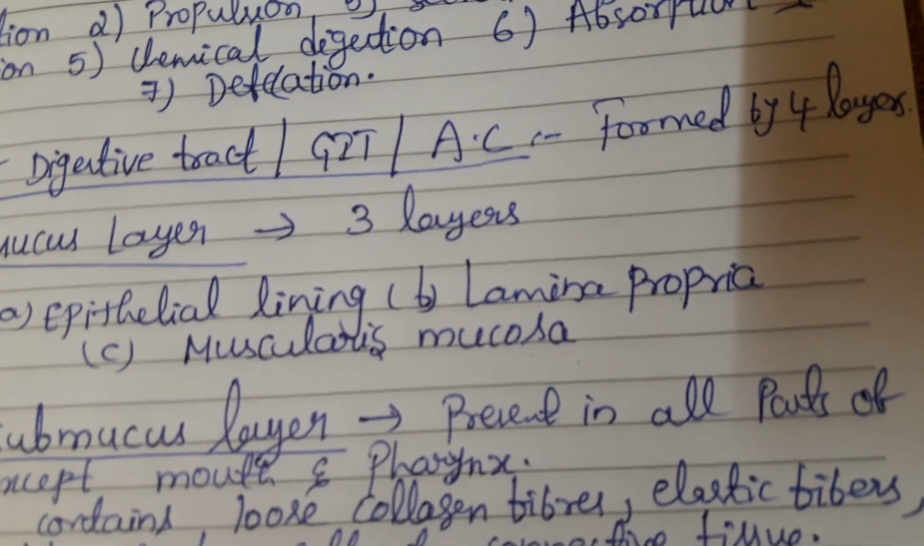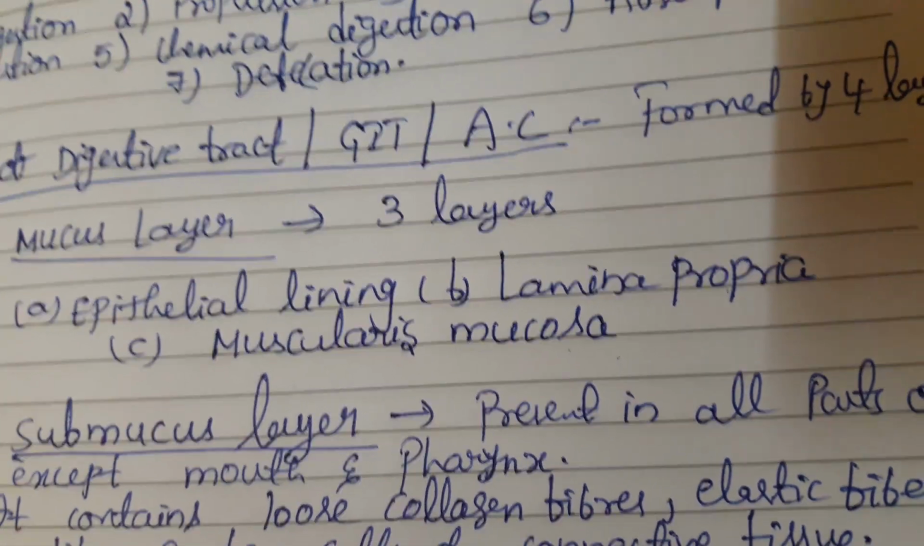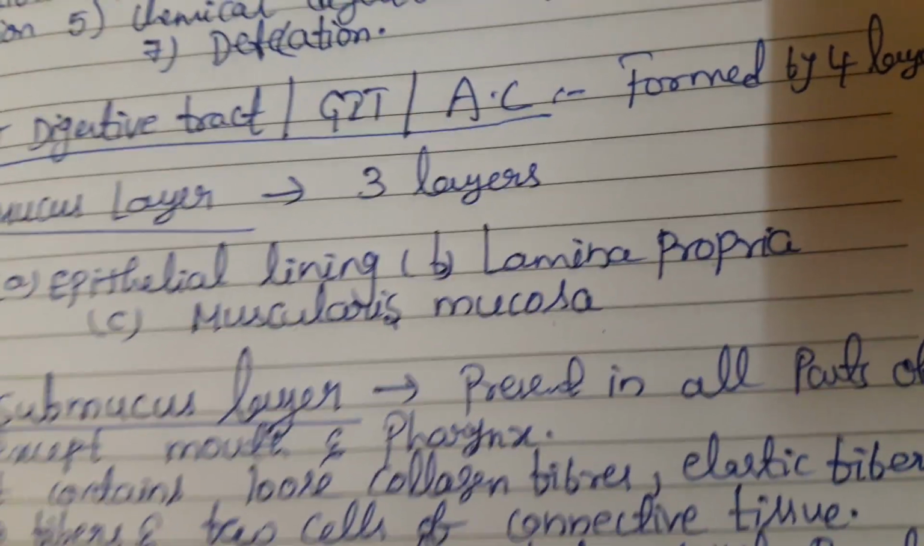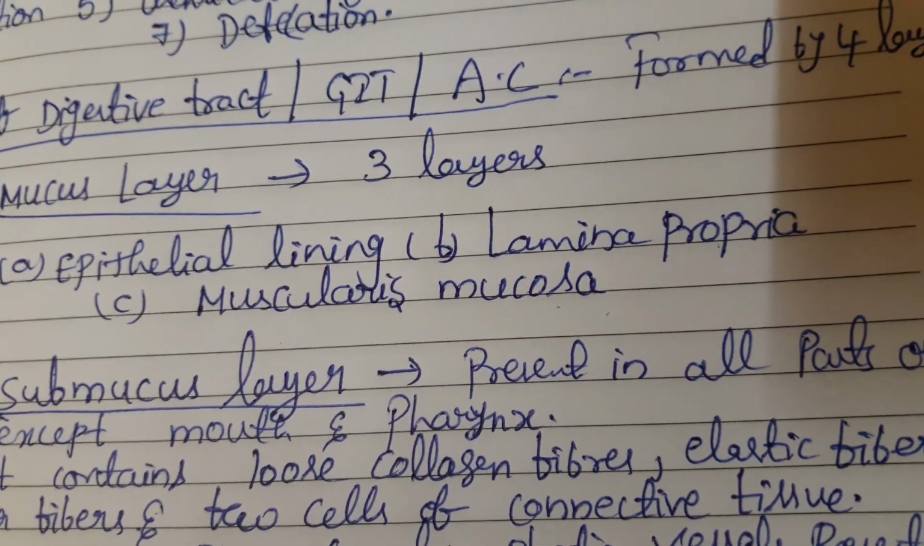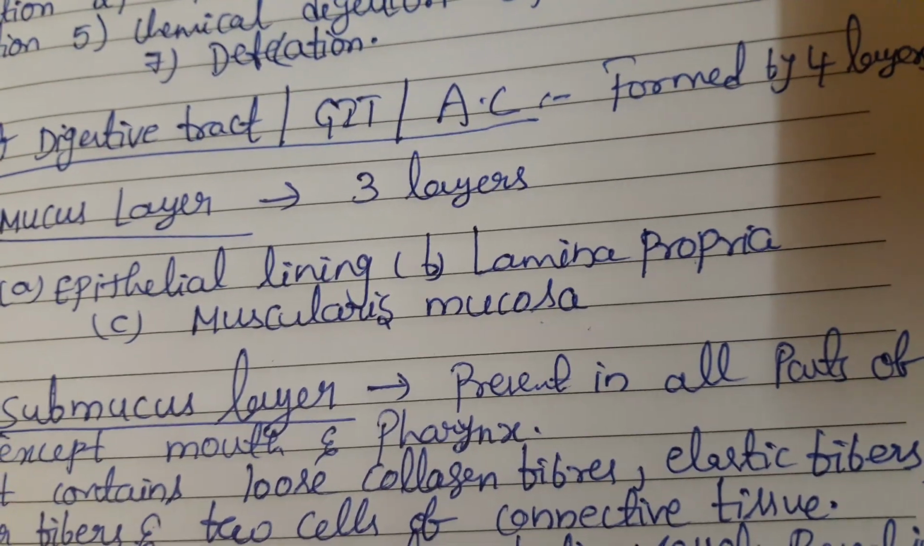Next, lamina propria. The lamina propria is formed by connective tissue, which contains fibroblasts, macrophages, lymphocytes and eosinophils inside.